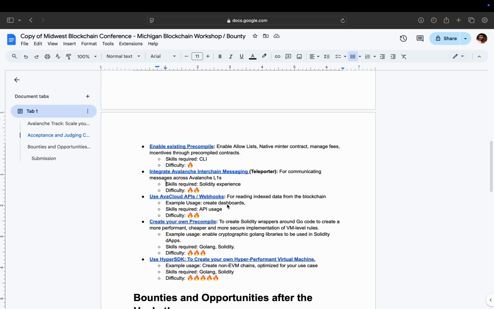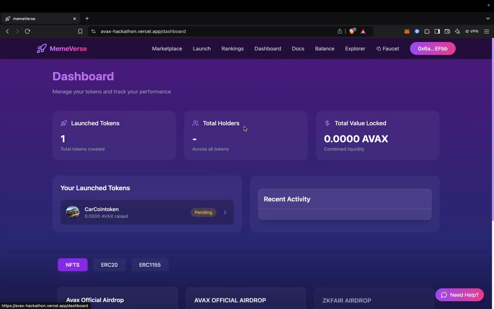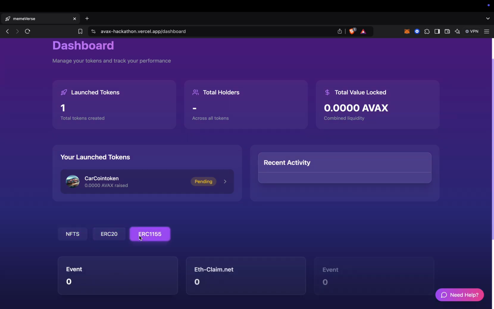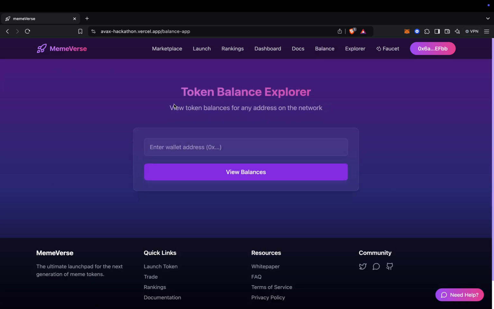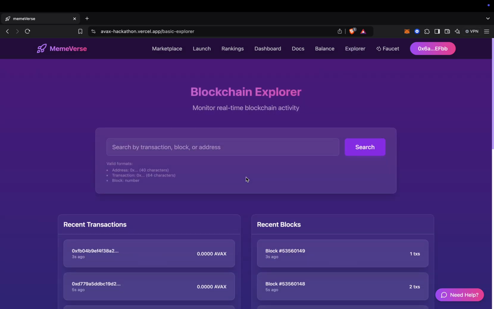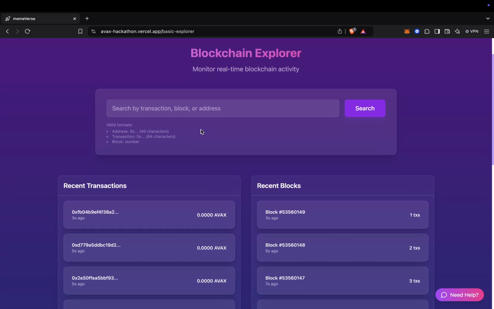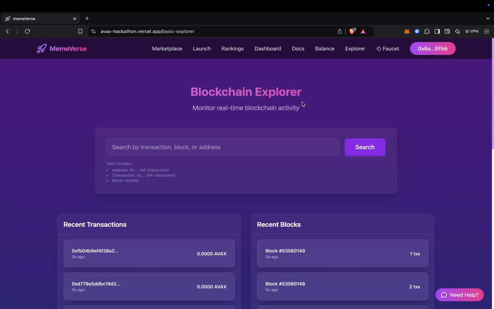As for the Ava Cloud API and webhooks, we have used our own dashboard over here, which integrates Ava Cloud APIs. We have used some of the wallet APIs to show wallet portfolios. Right now we do not have any portfolio, so the values are empty. We also have our own token balance explorer, where we can see the balance of tokens for any address on the network. Then we have our own blockchain explorer. It gives us the recent transactions and recent blocks on the Avalanche mainnet, and we can also search for a particular transaction, block, or address.